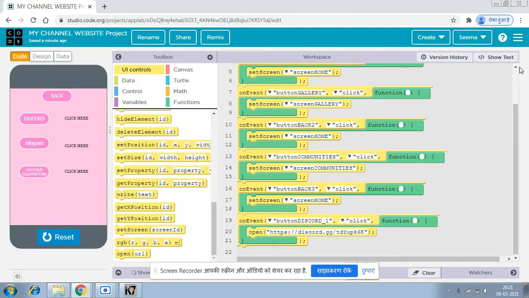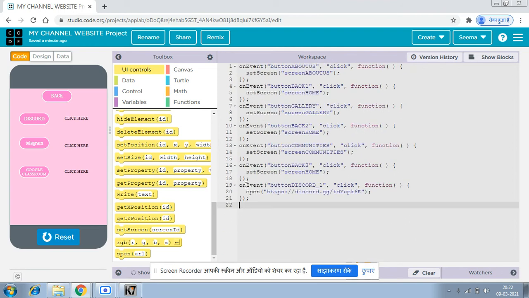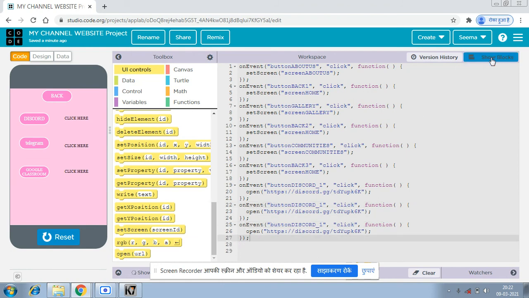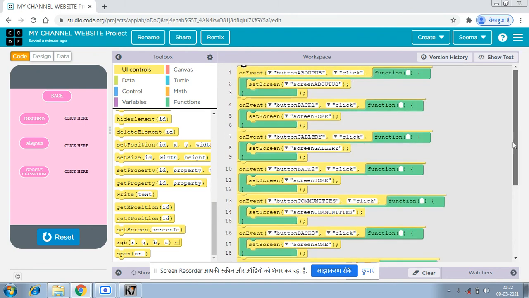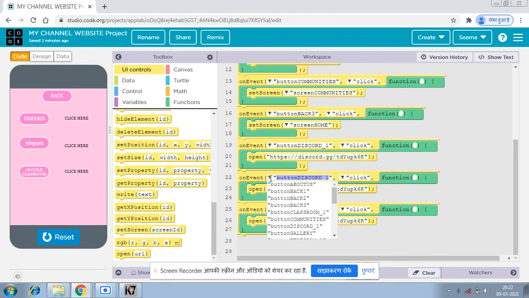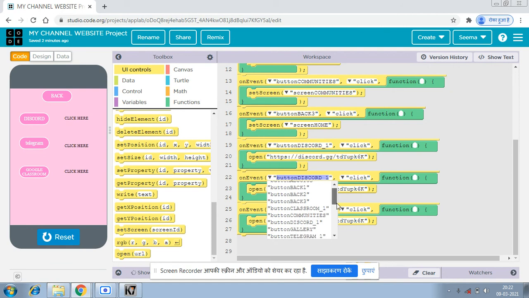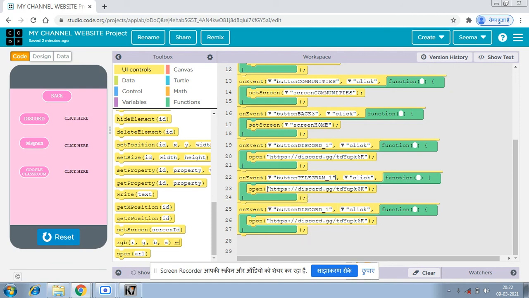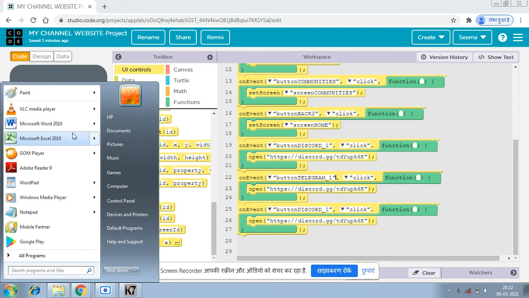Yeah. And now just copy, paste it. Okay, now just copy, paste it. And put it like that. Yeah. Okay, and after that, the button Telegram 1 will be pressed, then just open the Telegram.